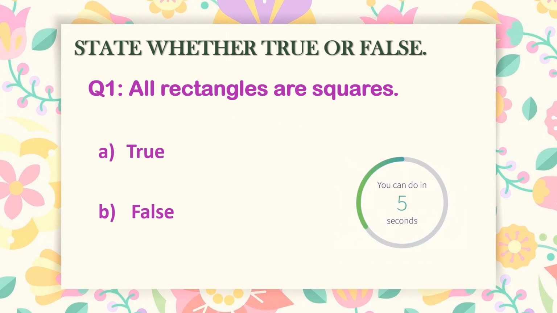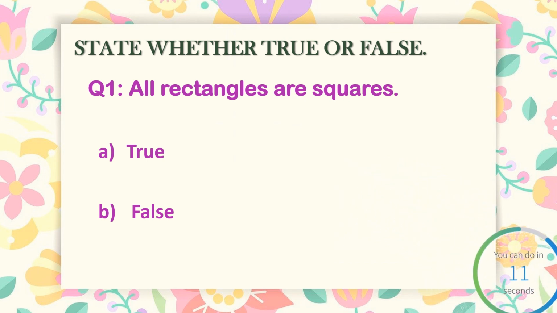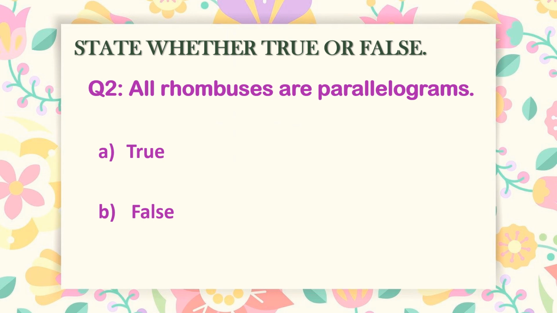Come on, your 10 seconds are going to be over. And the answer is false. Yeah, the answer is false. All rectangles are not squares, because in a square all the sides are equal, but in a rectangle all the sides are not equal, only opposite sides are equal. The next question is, all rhombuses are parallelograms.